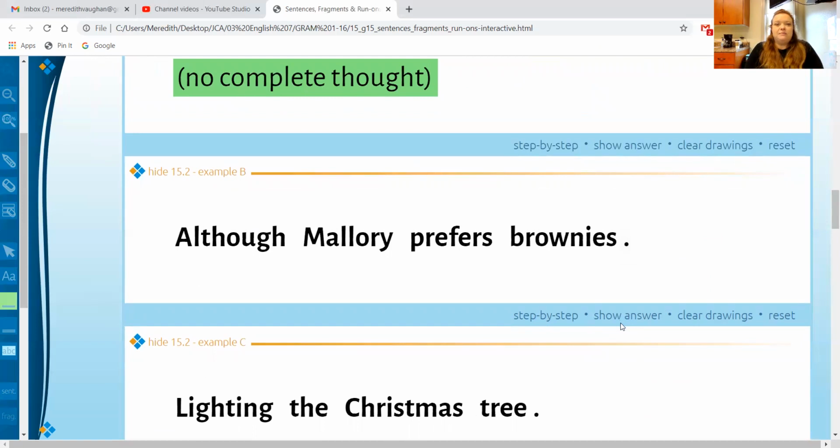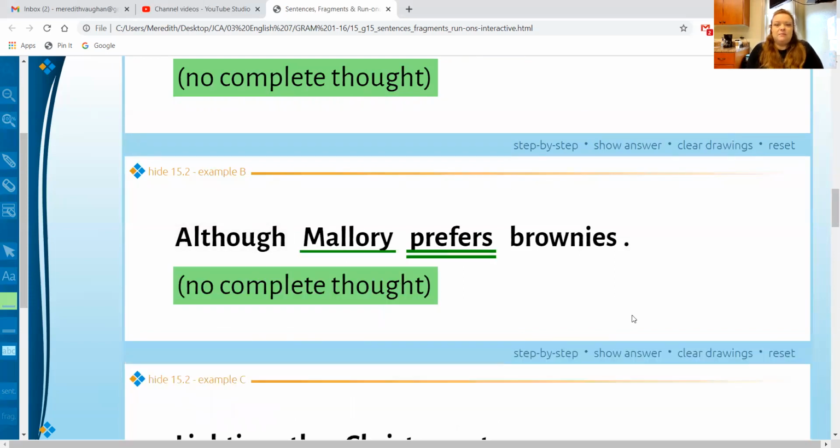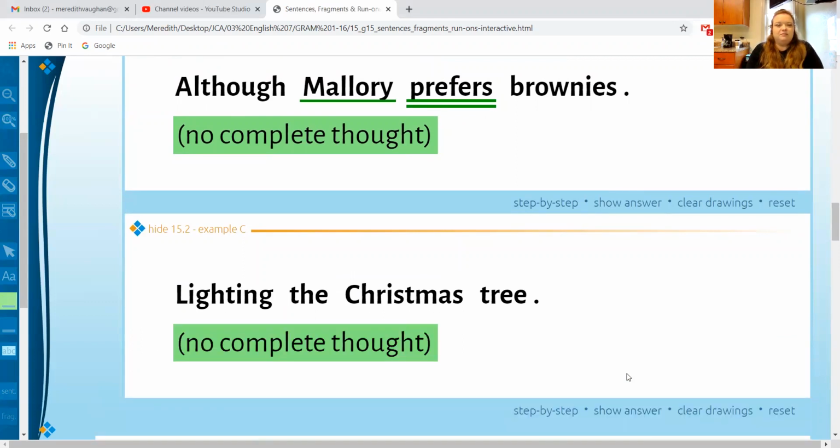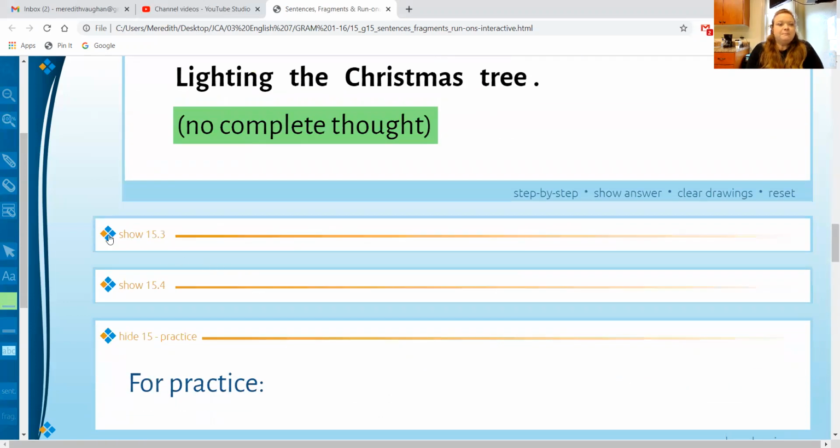Although Mallory prefers brownies, okay, like what? It's because of this although. You're starting with these connecting words that even though you have a subject and verb, there's obviously more that you're waiting for to have a complete thought. This is conditional on something. Lighting the Christmas tree. No complete thought whatsoever.